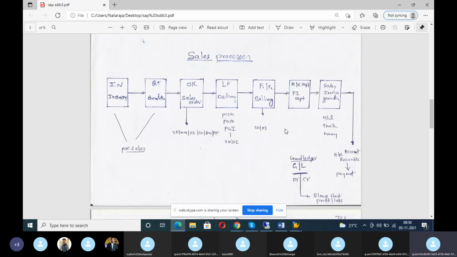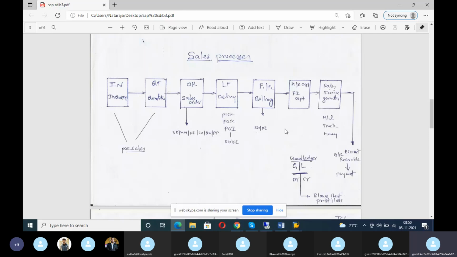Last batch, all 6-7 batches. I think yours is the 7th batch. Six batches they told, no sir. Reports they didn't teach. Credit memo requests, debit memo requests they didn't teach. Sales return they didn't teach. Consignment sales, contract sales, book-wise practice, we have not done practically. Book-wise is not what comes in your real time. Book-wise is only for the exam. But here you should know all the practical things.